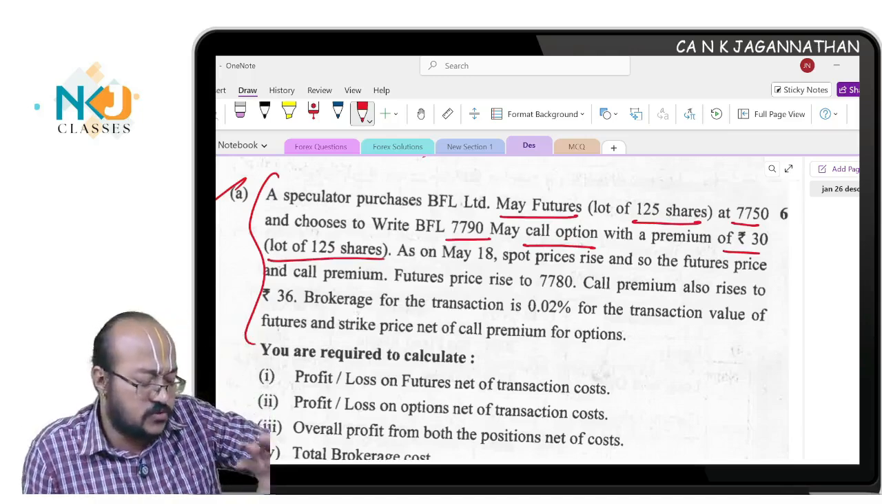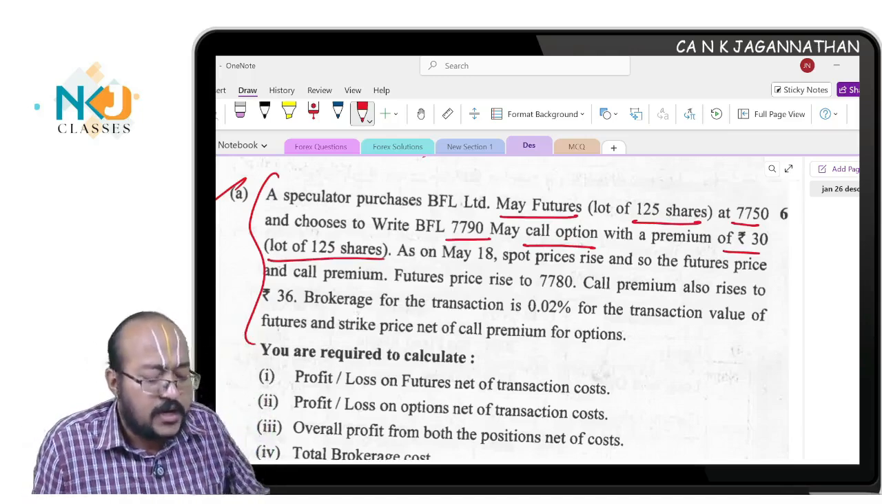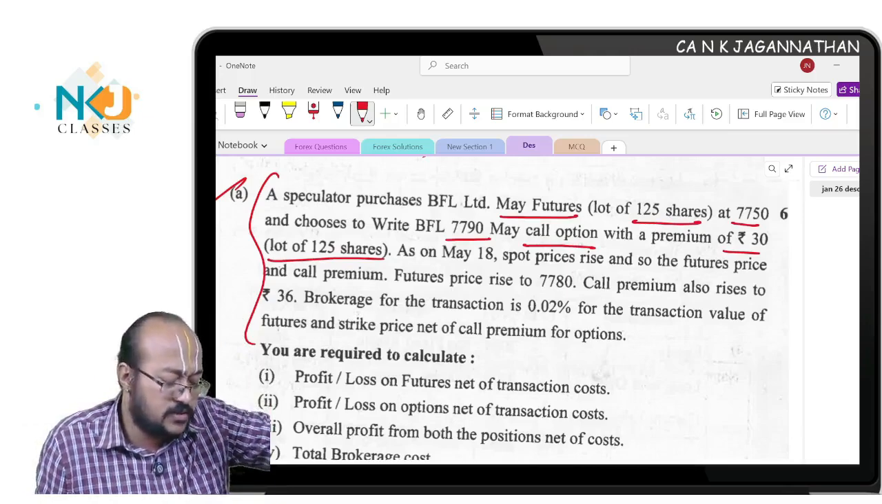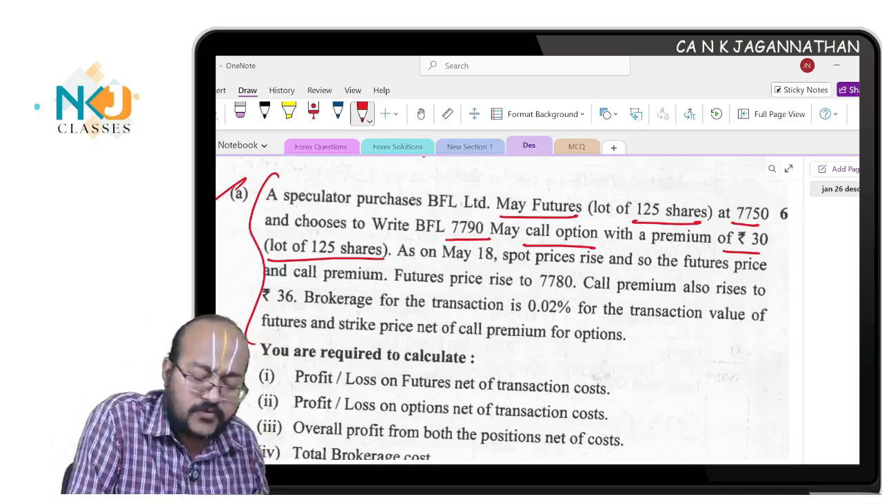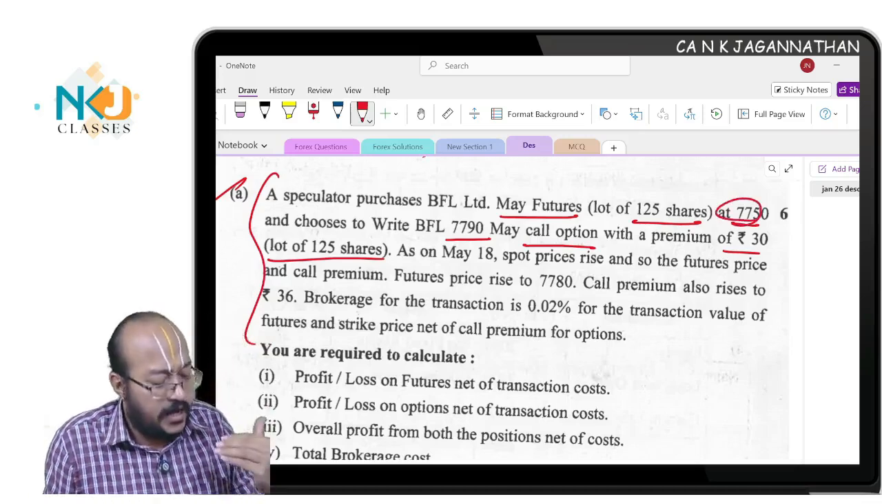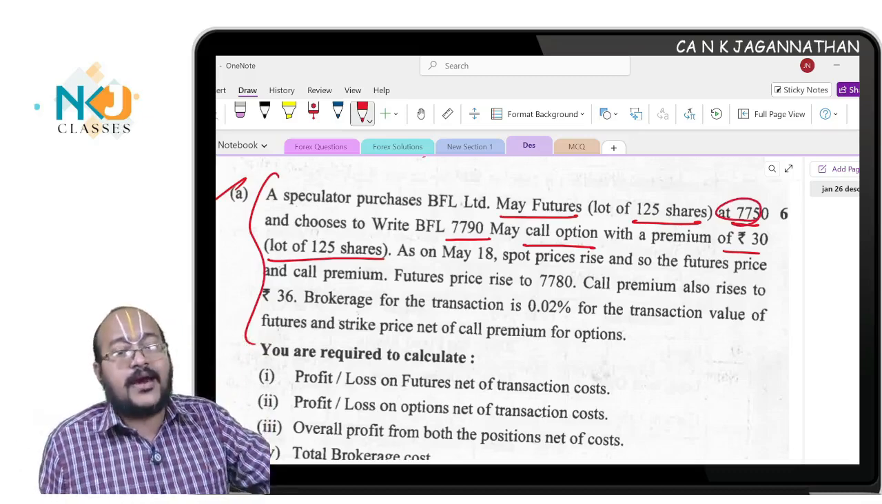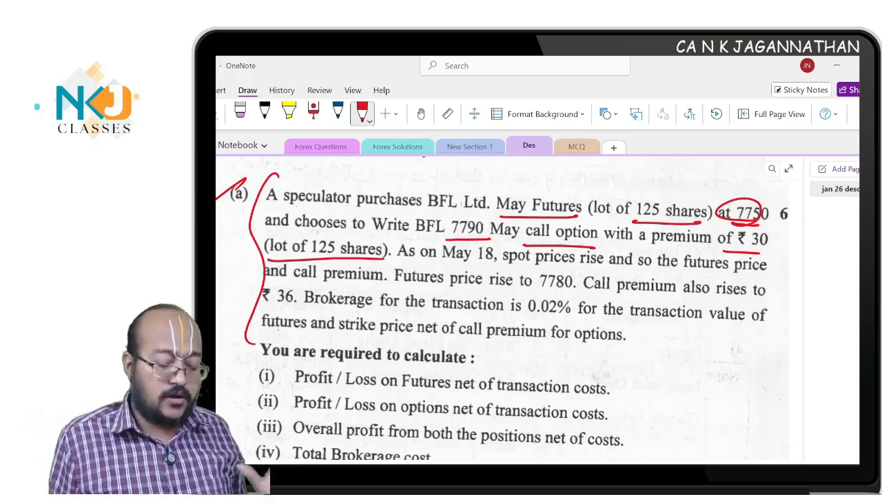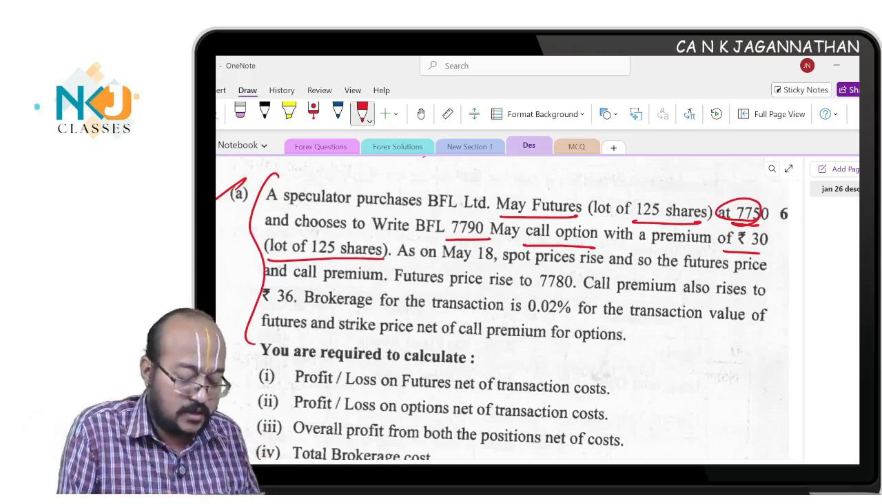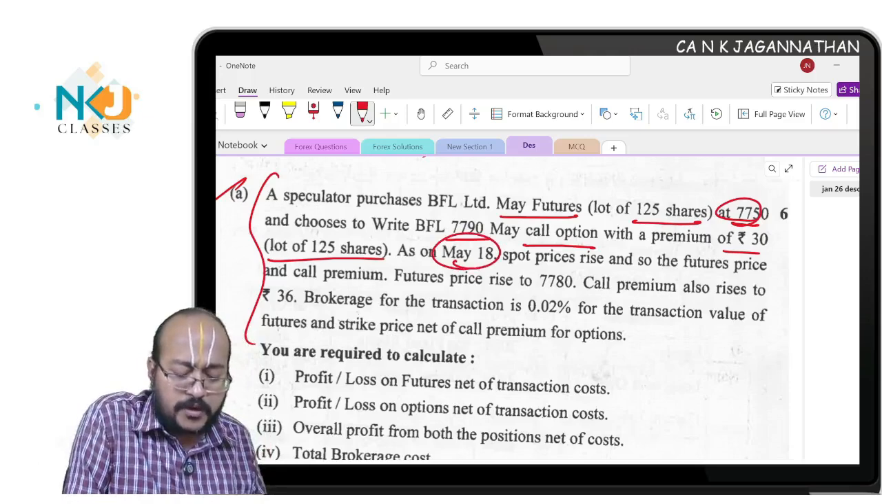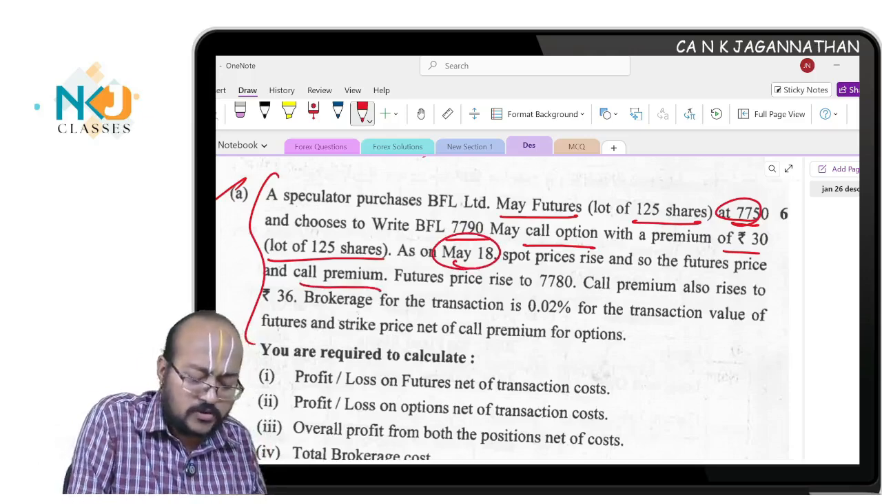What is this speculator doing now? He is purchasing May futures at 7750. What is this purchase price? Futures purchase price 7750. As well as he is writing a call option. Call option seller as well as futures purchaser. Are you all understanding? This is the transaction he is taking. And as on May 18, what happens? Spot price rises, so the futures price rises, and the call premium also rises.